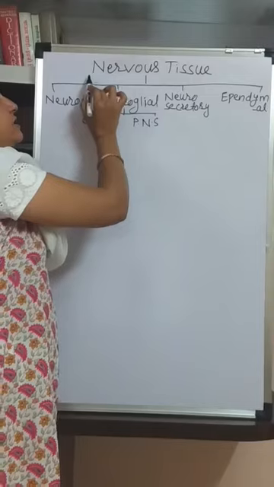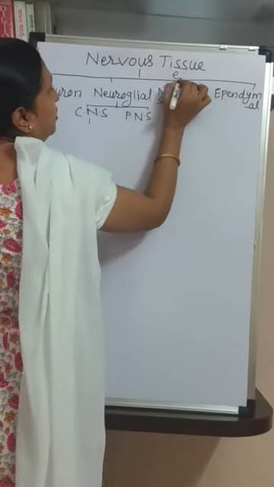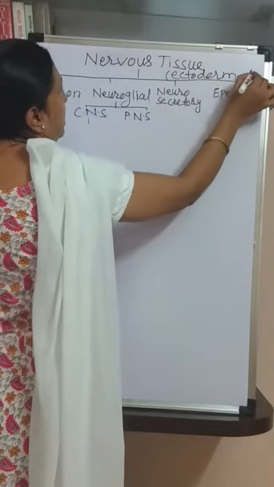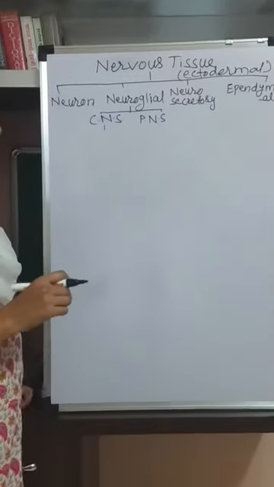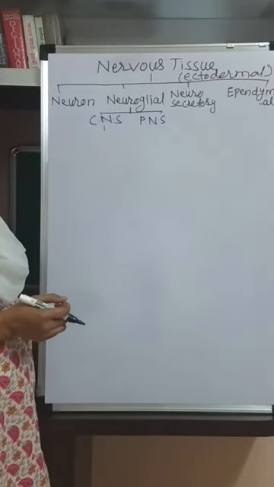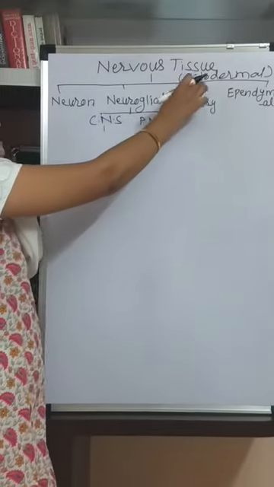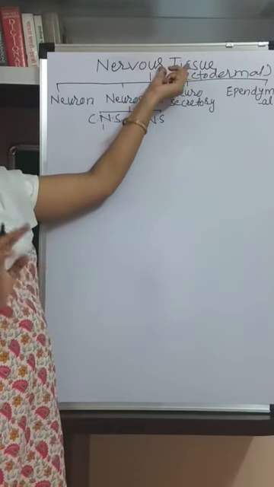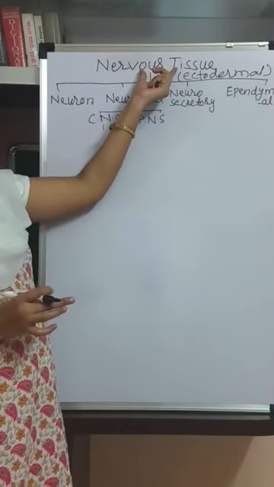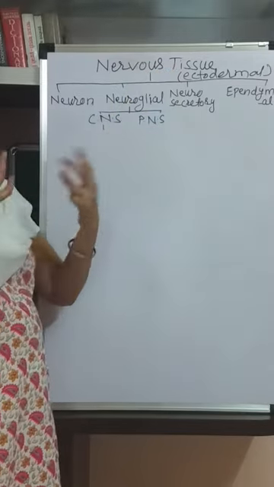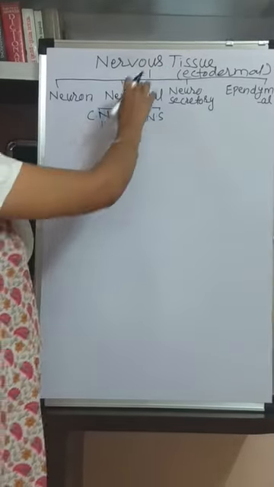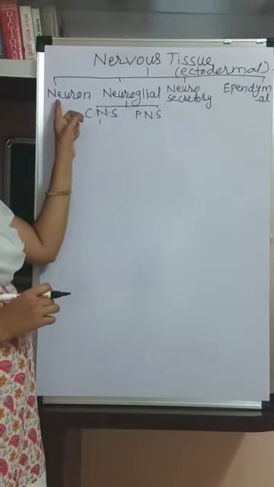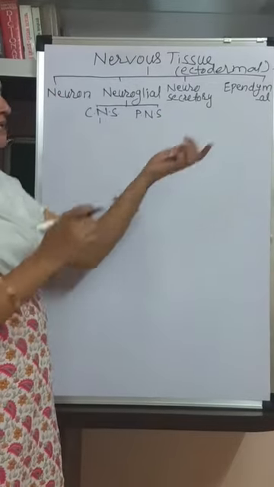Now see here, nervous tissue are ectodermal in origin. Ectodermal means from the embryonic stage they originate from the ectodermal layer, germ layer, that is called as the ectodermal origin. Now this nervous tissue means group of cells. So in organs of nervous system there are different types of cells present, that is called as the nervous tissue. So in brain, in spinal cord and in nerves there are these main 4 types of cells present.